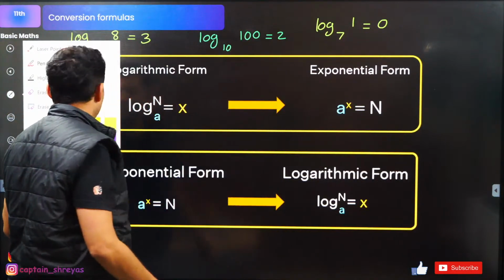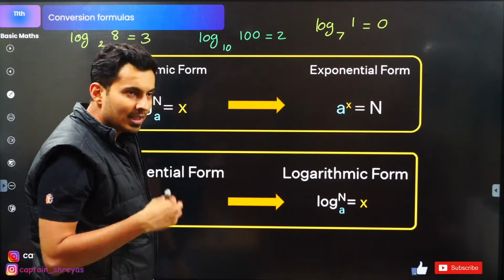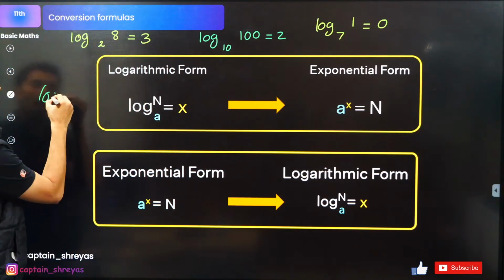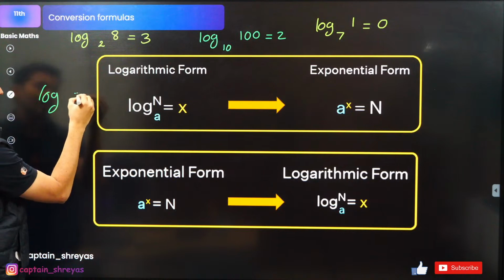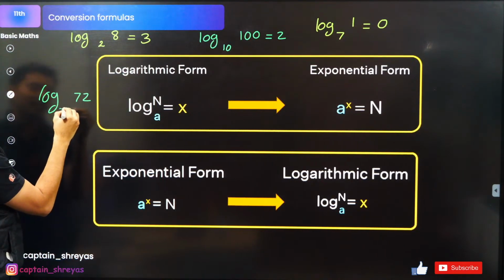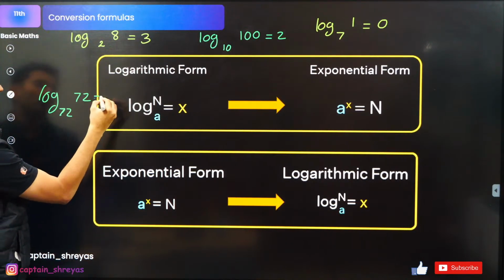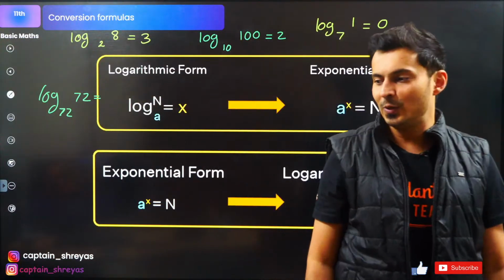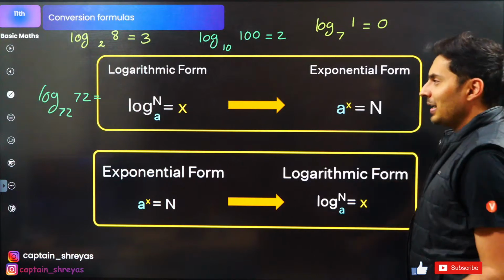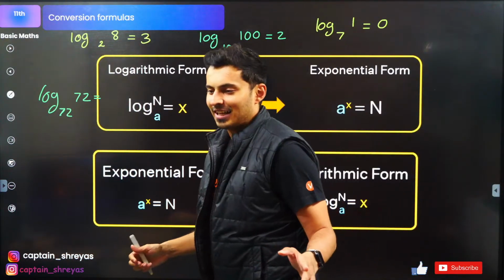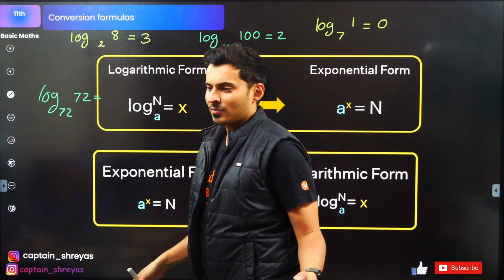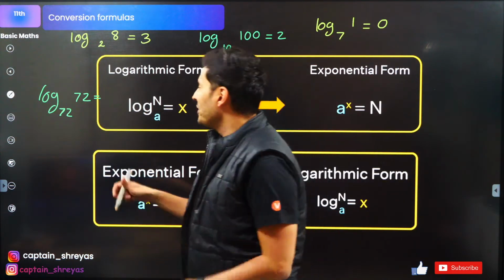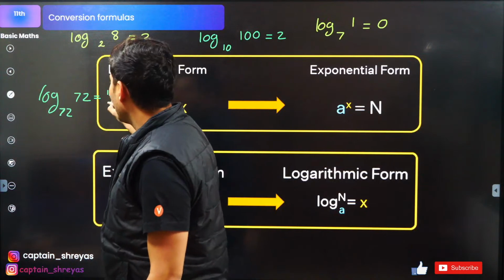Another question, guys. Let's see if you guys can solve this. Log of 72 to the base 72. How much do you think it will be? What is the answer, guys? Put it up in the chat box. Everybody should get this. 72 raised to what gives you 72? Obviously 1. That is what logarithms are, guys.